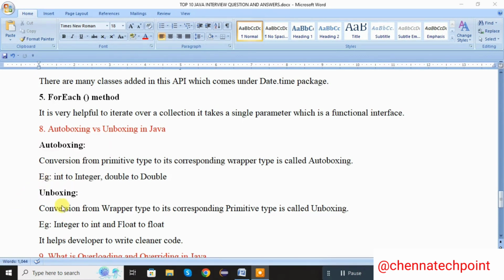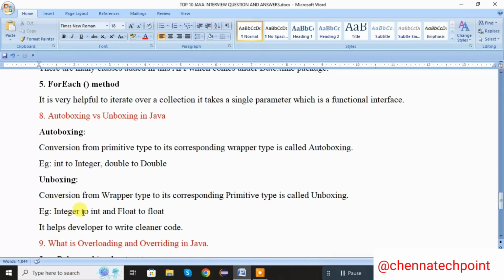Next one, unboxing. Unboxing means conversion of wrapper type into its corresponding primitive type is called unboxing. For example, Integer to int and Float to float. It helps the developer to write cleaner code.